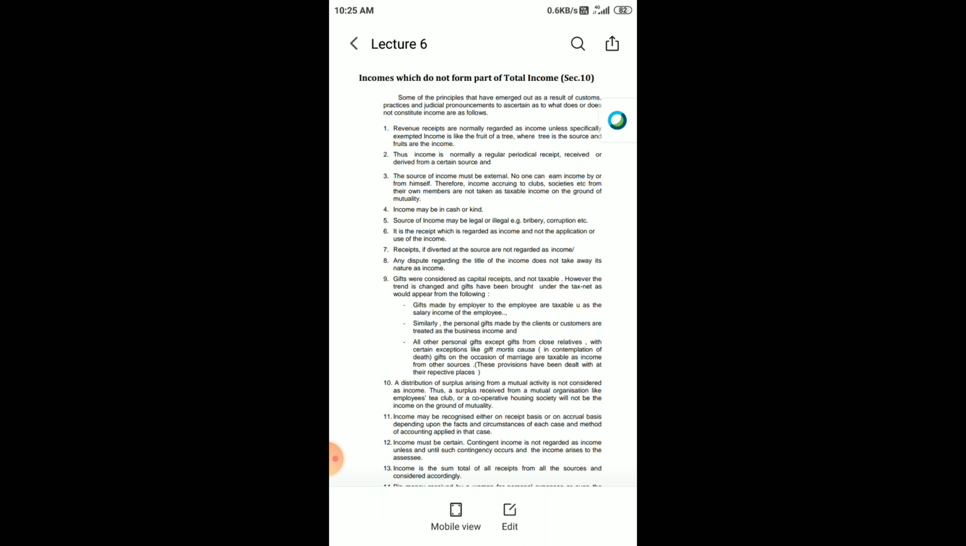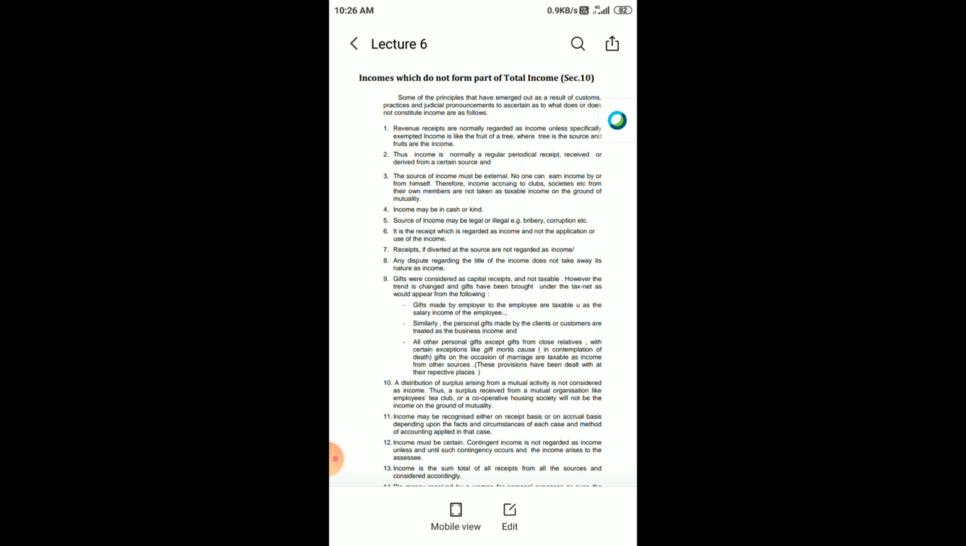Similarly, receipts diverted at source are not regarded as income, right? If any receipts are diverted to some other sources, those are not treated as income. Suppose you have got some income, like sales, and with that you have made a lot of loans, and interest has to be paid. Now all those things have to be diverted, and your income will get reduced.